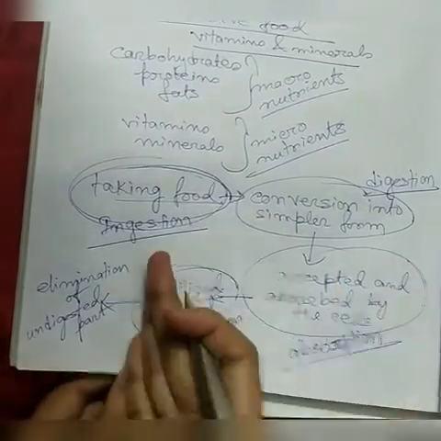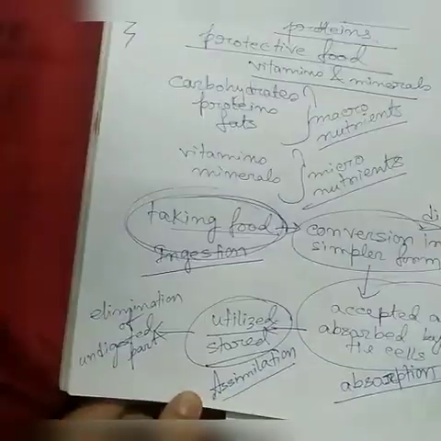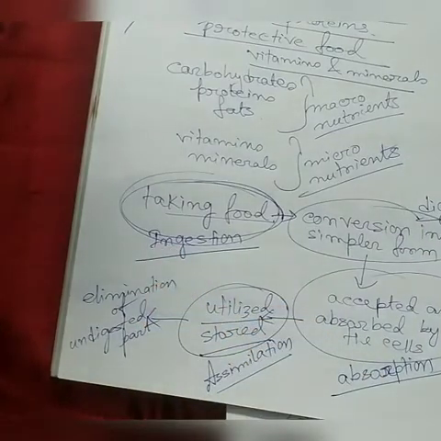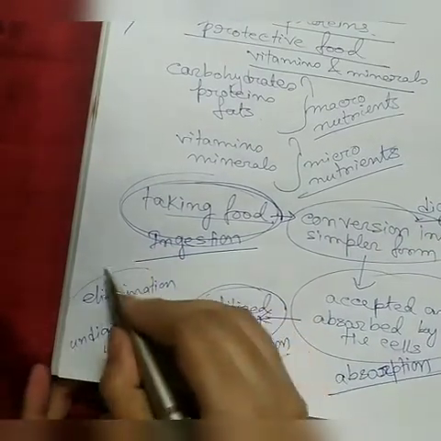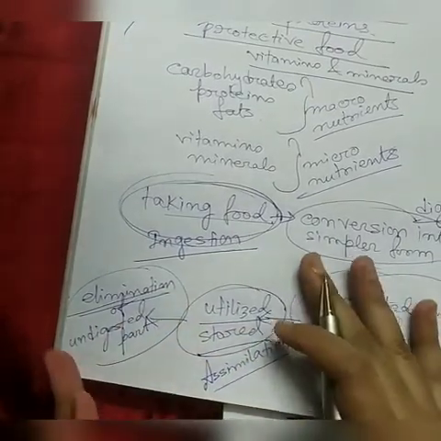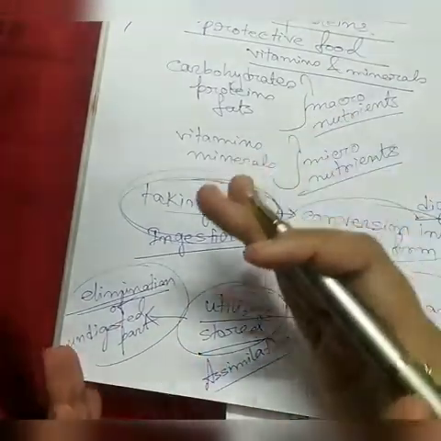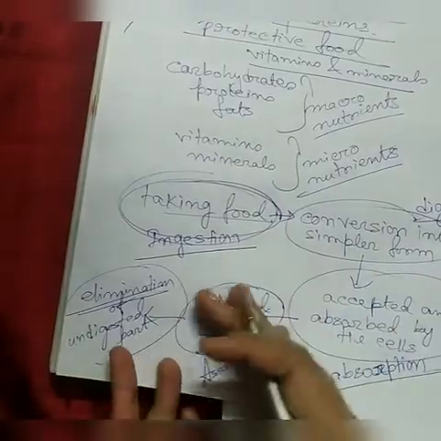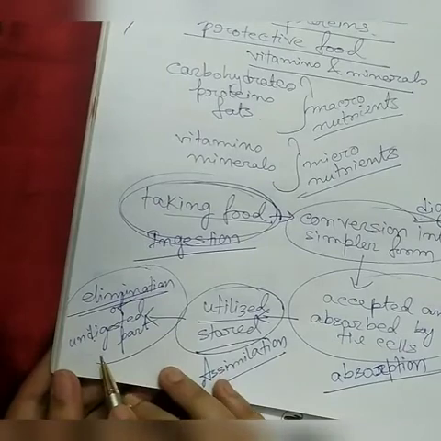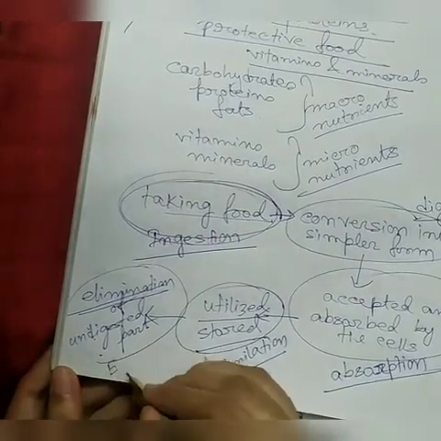Okay? And what is the remaining part? The undigested part, what is not absorbed in the body, has to be eliminated from the body. Unwanted things, undigested things not required by the body should be eliminated from the body. That is elimination of undigested part, that is known as egestion.